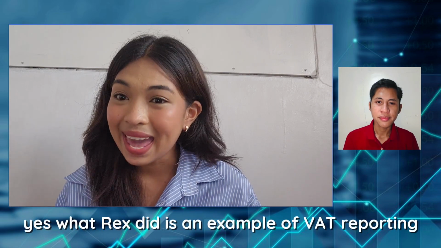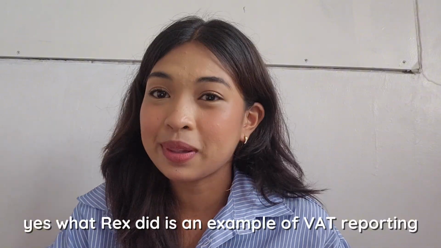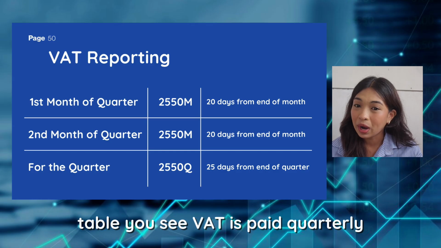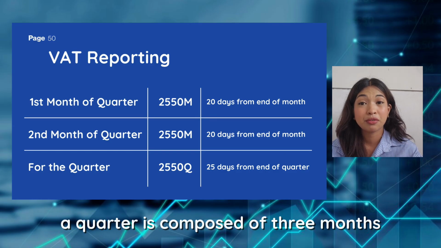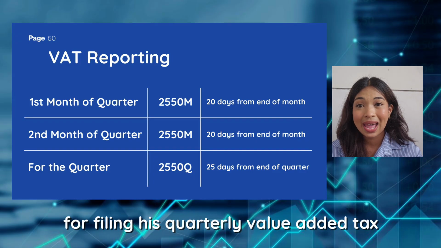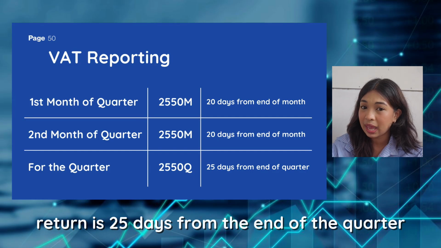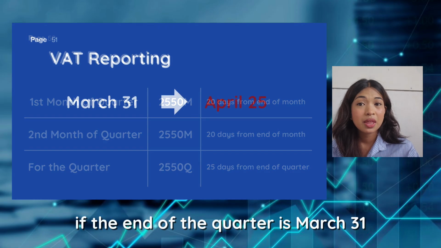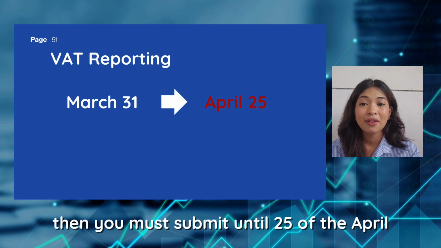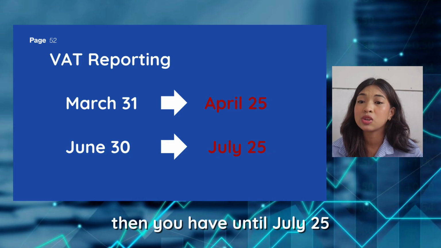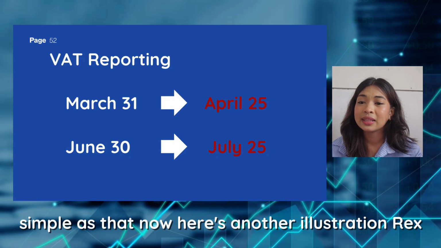Carla? Yes, what Rex did is an example of VAT reporting. Take a look at this table. You see, VAT is paid quarterly. A quarter is composed of 3 months. And the deadline of a taxpayer for filing his quarterly value-added tax return is 25 days from the end of the quarter. So what does this mean? If the end of the quarter is March 31, then you must submit until 25 of April. If the end of the quarter is June 30, then you have until July 25. Simple as that.